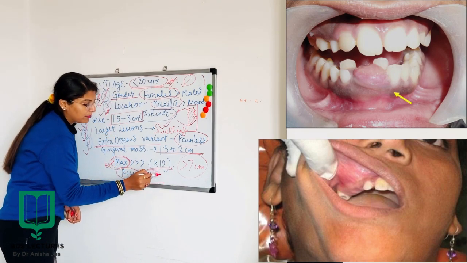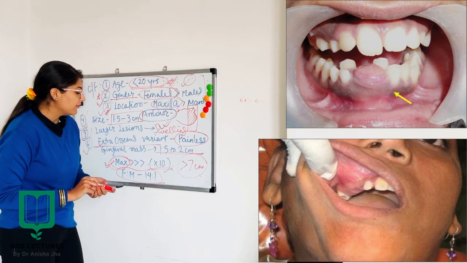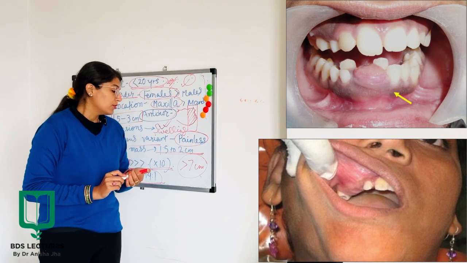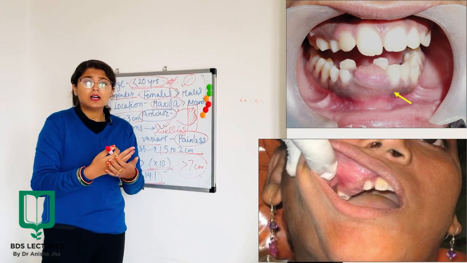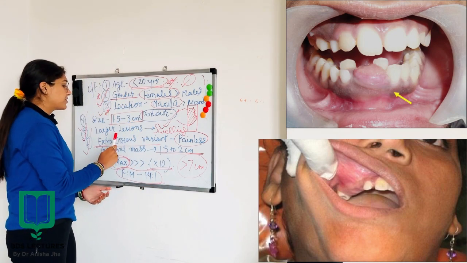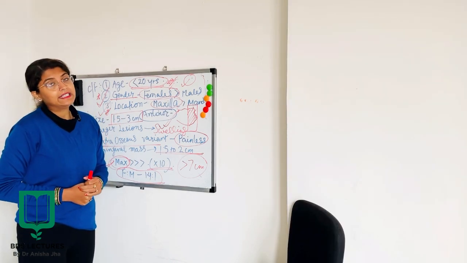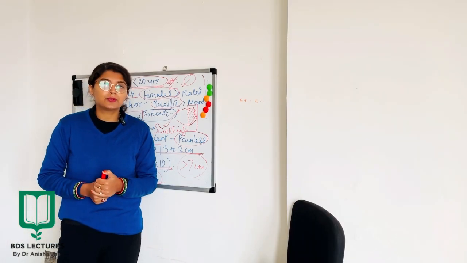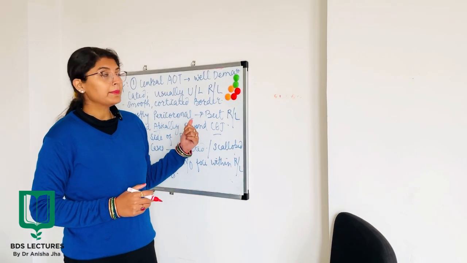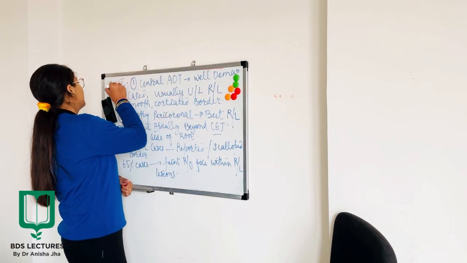And when I talk about the gender predilection, again females are 14 times more commonly affected with extraosseous variants than males. So this was all about the clinical features of adenomatoid odontogenic tumor. Now coming to the radiological features of AOT.